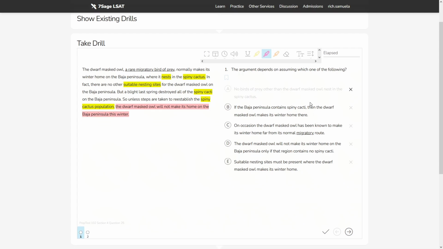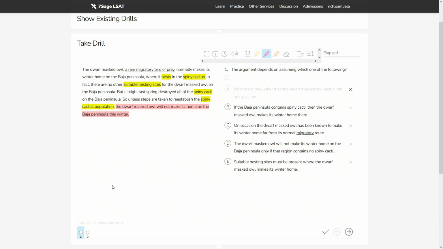B, if the Baja Peninsula contains spiny cacti, then the dwarf masked owl makes its winter home there. This is saying, okay, just the mere presence of cacti is sufficient to produce the outcome of the dwarf masked owl making the Baja Peninsula its winter home. This is pretty strong. The argument doesn't need us to make this assumption to function. Generally, we're looking for a weaker kind of answer than this for necessary assumption questions. If this were a sufficient assumption question, then this might be a strong contender. But it's also falsifiable for what it's worth.